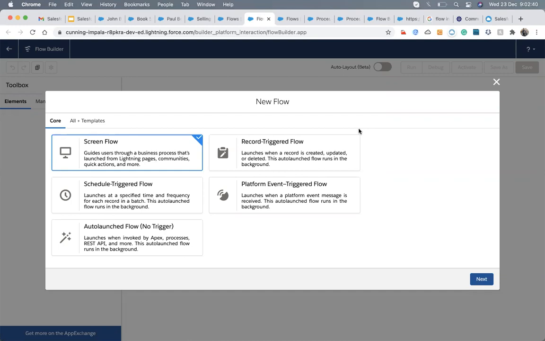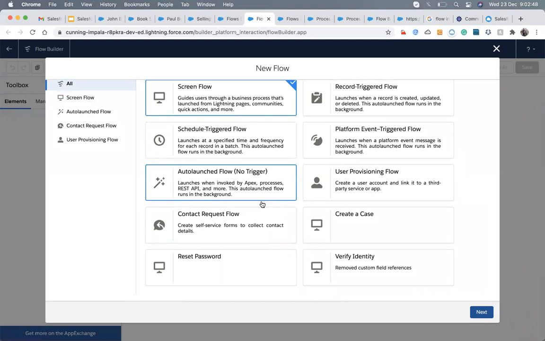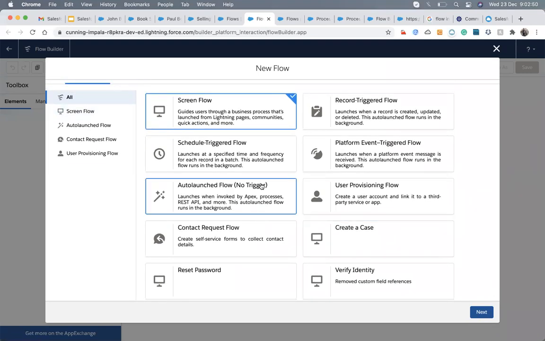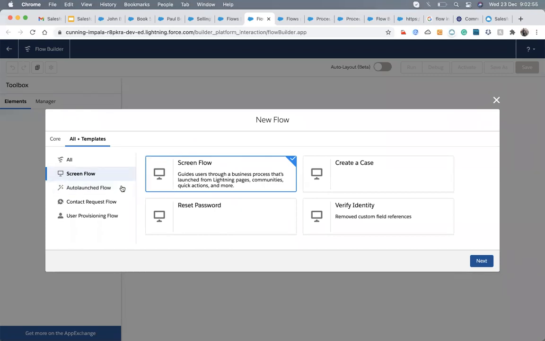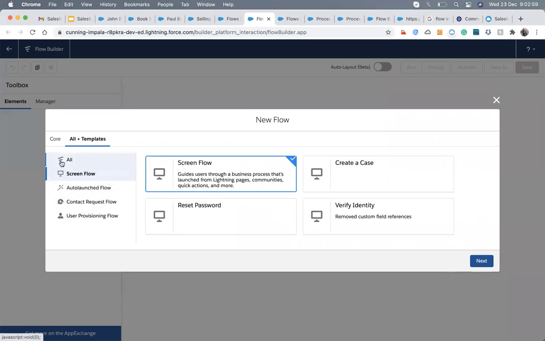Yes, exactly. What is this all plus templates part on the top? It's a predefined one. Suppose you want to work on something existing. They just categorize it.